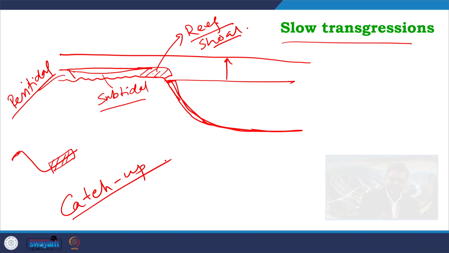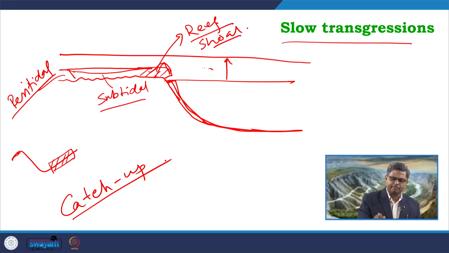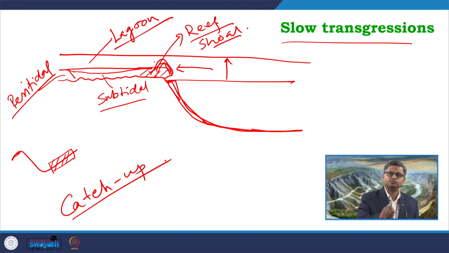When these reefs develop, they act as a barrier for the incoming water, and as a result this entire area becomes a very low energy, obstructed, restricted area, and commonly they can form a lagoon in this zone. That lagoon may be affected by tidal currents, so tidally affected lagoons, and in many conditions within these lagoons we can get deposition of evaporites.